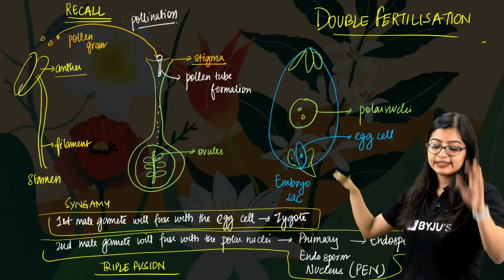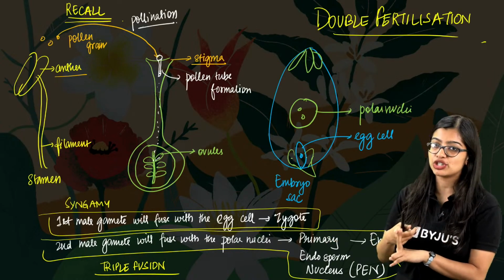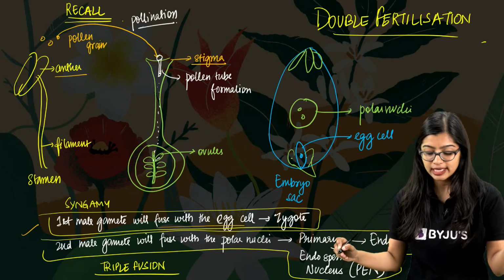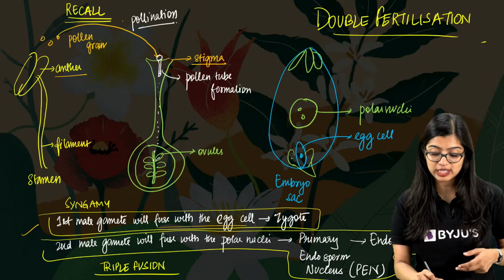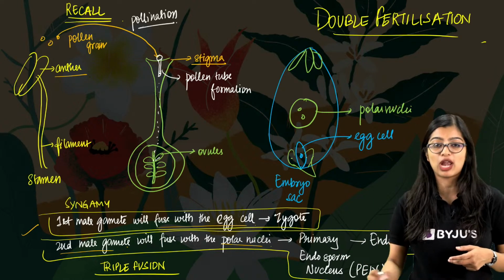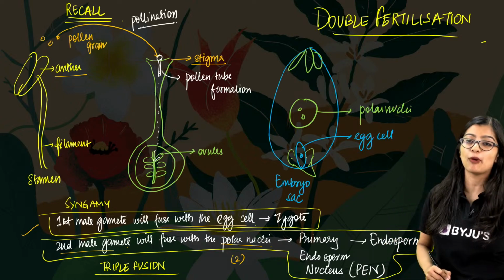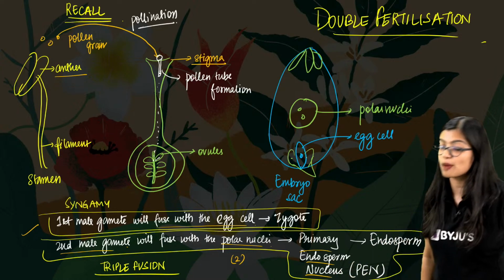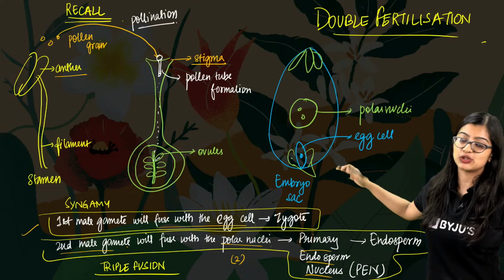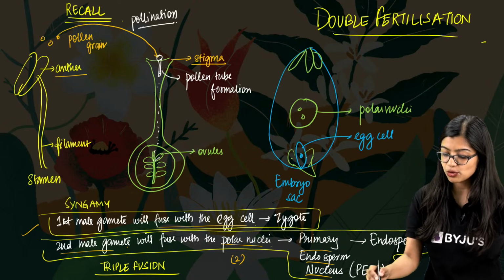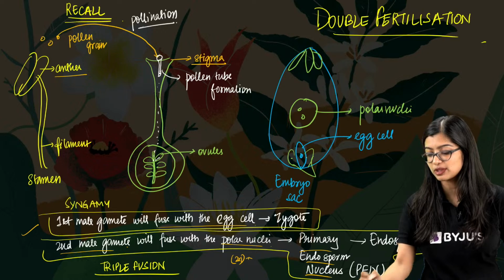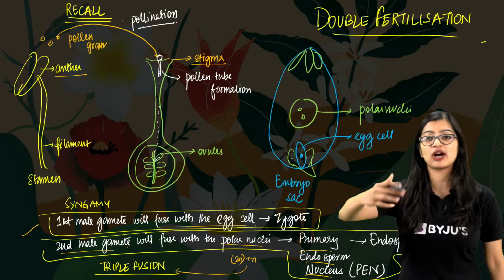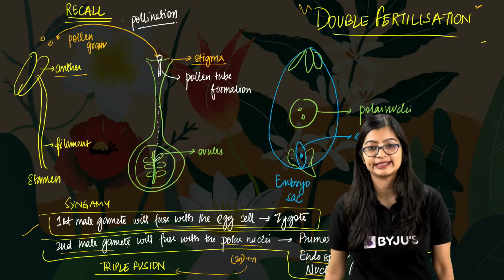See, double fertilization is when fertilization takes place twice. This happens when one male gamete fuses with the egg cell to give us zygote. The second fusion takes place when the second gamete fuses with the two polar nuclei, right? When it fuses with the polar nuclei, it will give you PEN, which is your primary endosperm nucleus that develops into the endosperm. And because two polar nuclei are fusing with a haploid cell, we call this triple fusion. And this whole process is what we call double fertilization.